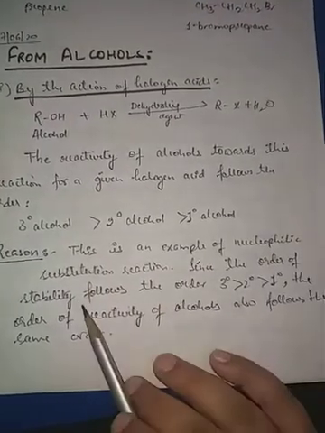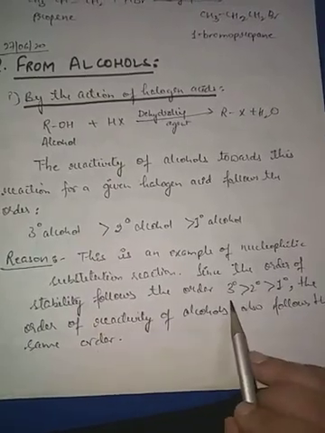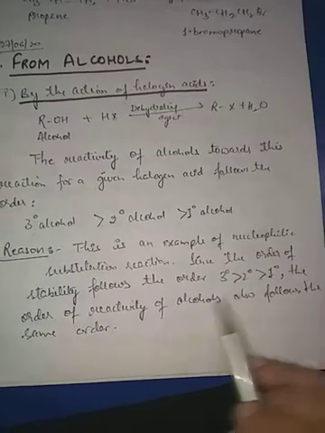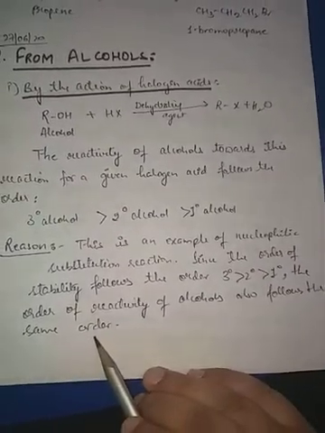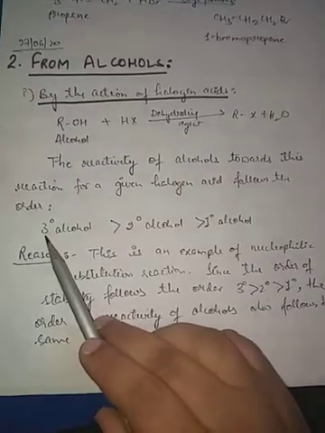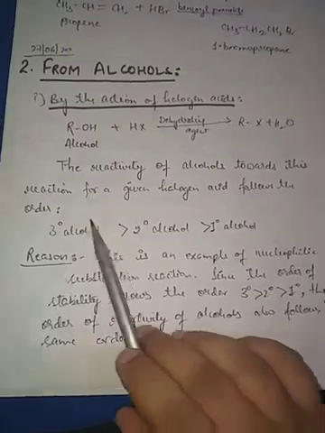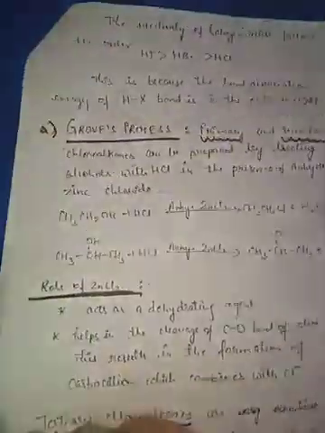Since the order of reactivity follows the stability of the carbocation, it is tertiary, then secondary and then primary. The carbocation will be formed readily, so these alcohols will react readily to form haloalkanes.